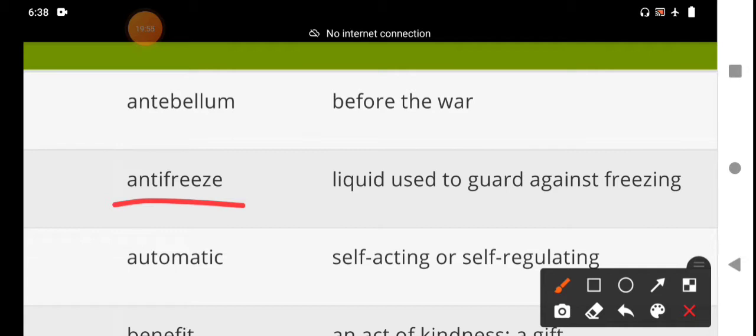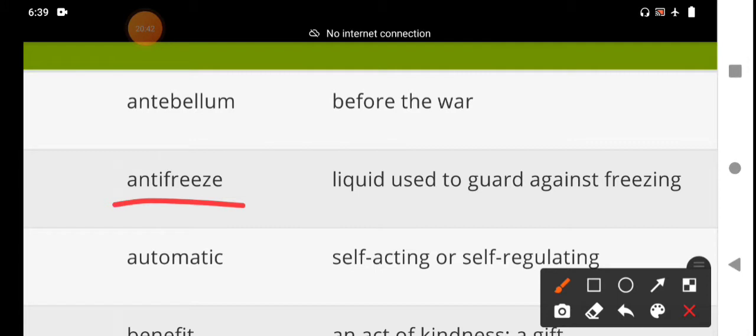It is typically based on ethylene glycol that we add to water.